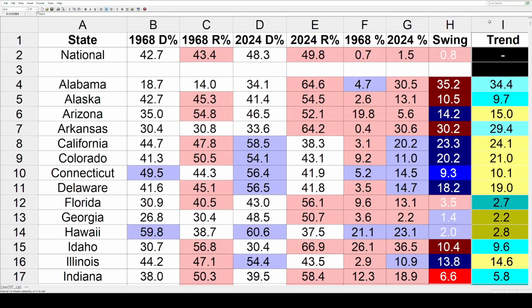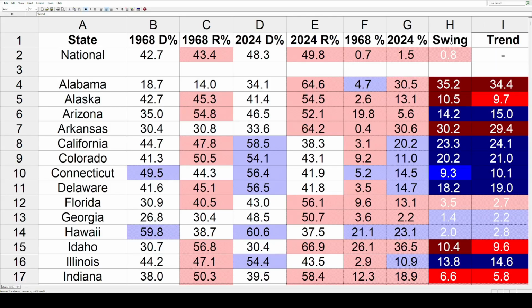The last column, and the most important for this video, is the trends. This will tell us how much each state moved compared to the national popular vote. And there's also shading. The darkest colors are 10 or more points. The lightest are under 5%. Before we get into it, keep in mind, George Wallace took in 13.5% of that popular vote. So when we jump all the way ahead to 2024, most of that percentage is going to be reallocated back into the two major parties.